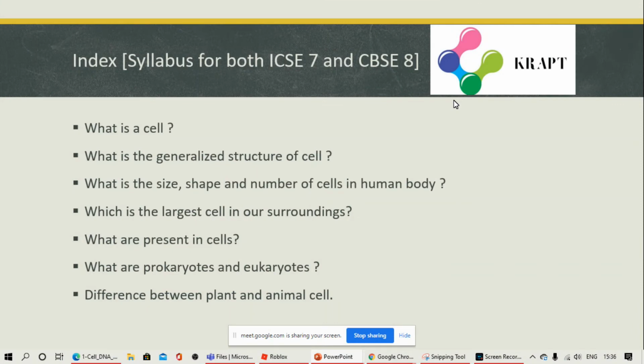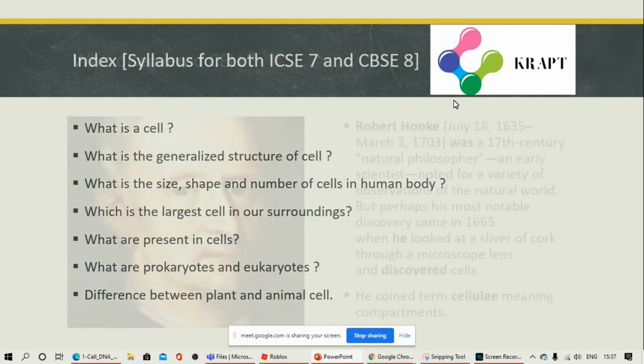So the index, that is the syllabus, which is similar for both ICSE 7th and CBSE 8th, is the definition of a cell, generalized structure of a cell, size, shape and number of cells, largest cell in our surroundings, the cell organelles, prokaryotes and eukaryotes, and also differentiate between plant cell and animal cell.